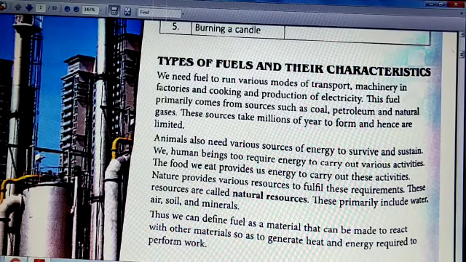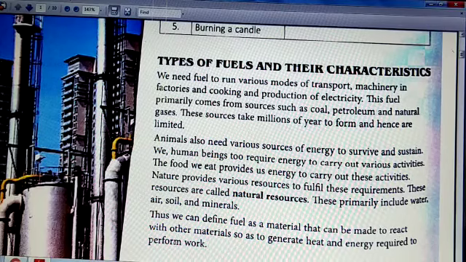So we can define fuel as a material that can be made to react with other materials to generate heat and energy. Now what are the characteristics of a good fuel? Generally at our homes we use mainly LPG. So a good fuel should have the following characteristics. First, it should have a high calorific value.